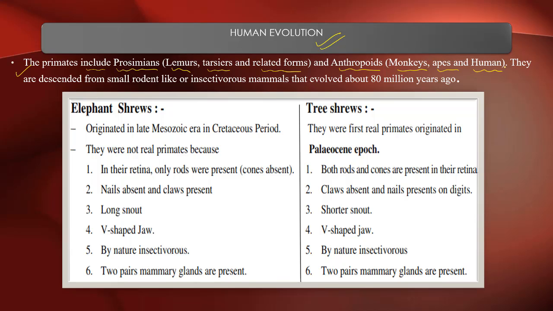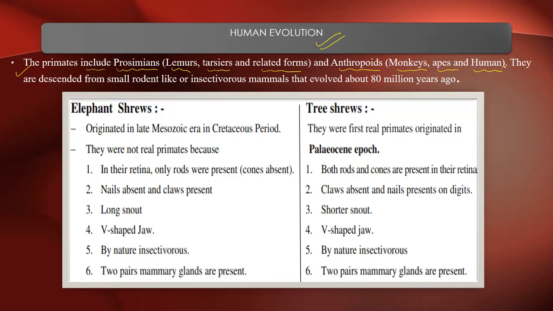So which category do we belong to? We belong to anthropoids, and anthropoids belong to primates.